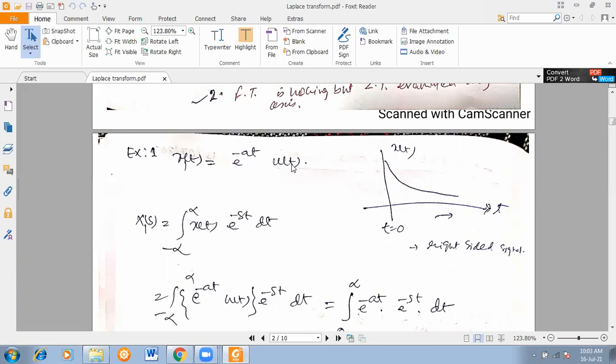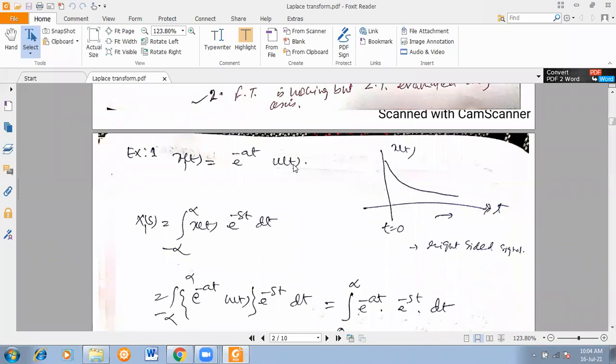So you are now aware about u(t), because you know that u(t) starts from 0 and moves towards positive infinity. When this unit step function is multiplied with any sort of time varying quantity, then that quantity also exists only from 0 to positive infinity. It will never be present from minus infinity to 0. That we know.